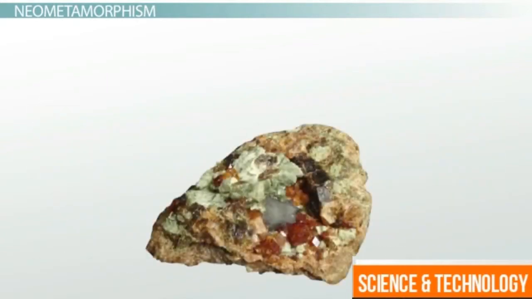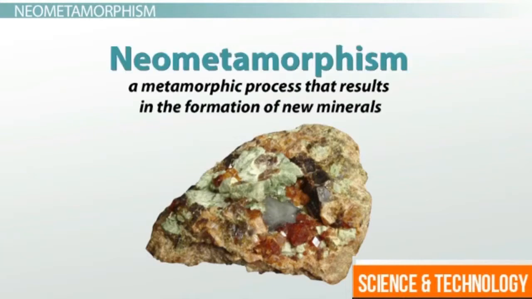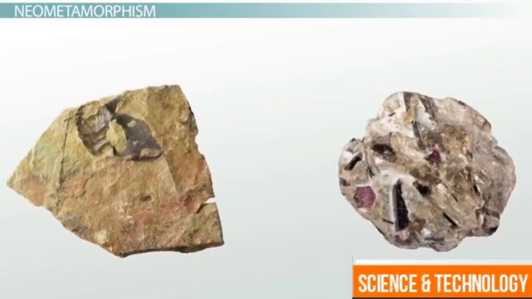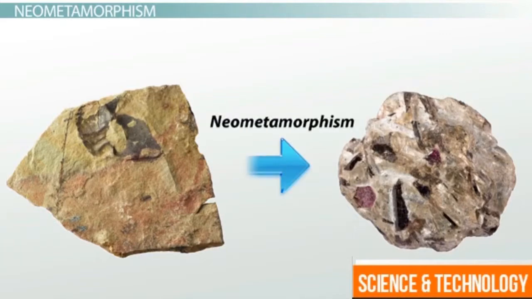However, with some processes, the minerals themselves change. Neometamorphism is a metamorphic process that results in the formation of new minerals. It will help you to recall this term if you remember that the prefix neo means new. In fact, this process is sometimes called neocrystallization, or in other words, new crystals. For example, shale is a sedimentary rock that contains clay minerals such as quartz and feldspar. When shale undergoes metamorphism, the clay minerals can change to produce the new mineral garnet.